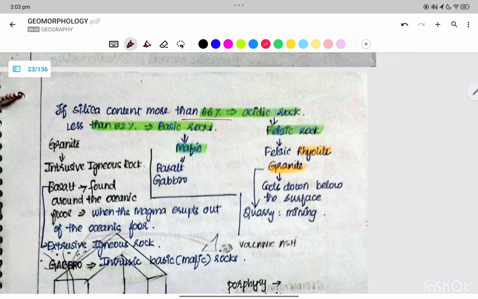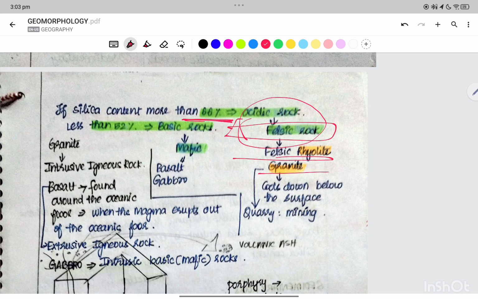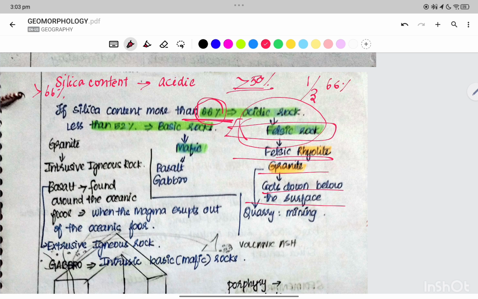Now silica content: if it is more than 66%, it is acidic rock. Therefore we call it a felsic rock. Rhyolite and granite are felsic rocks. Now, silica content determines whether a rock is acidic or basic. If there is more than 66% silica, it is called acidic. Usually greater than 50% is half, right? But here we are taking one third, 66%.